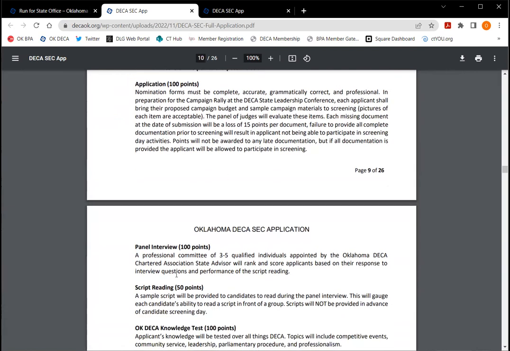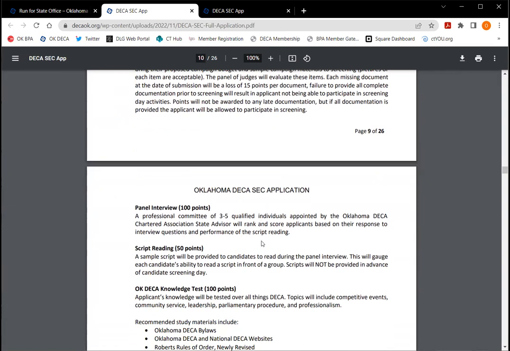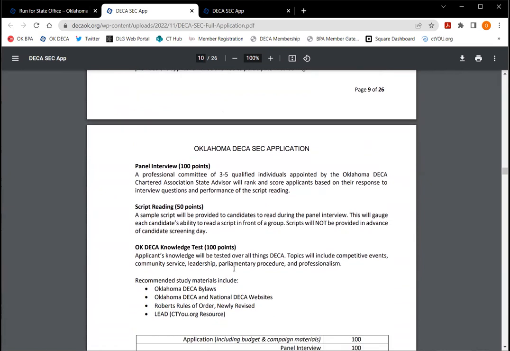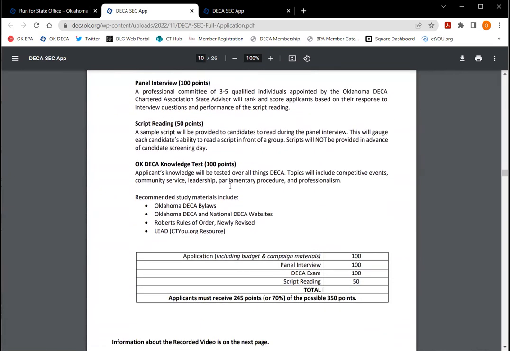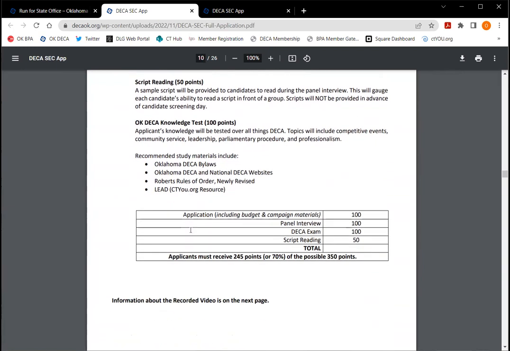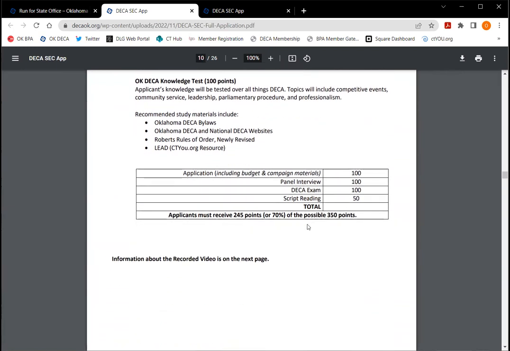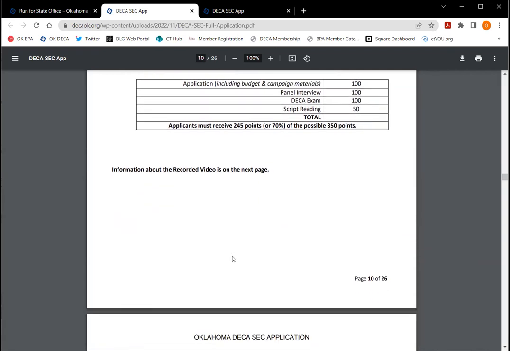Okay, this is all broken down. You'll have your panel interview, a script reading, your DECA knowledge test. There is a study guide on the advisor quick link section of our decaok.org website. Okay, so you can see how all of that, you must score at least 70% of all of those points.